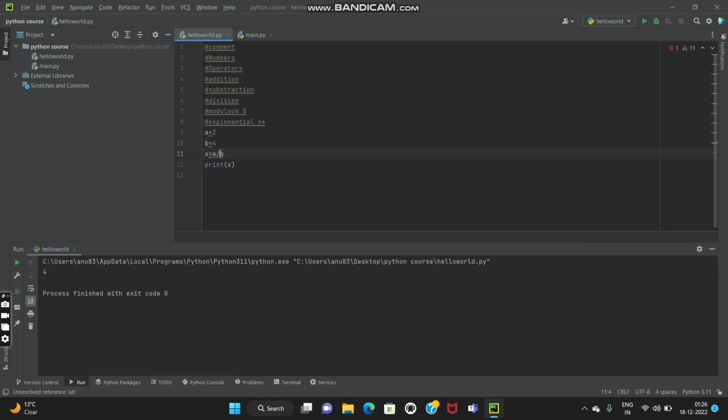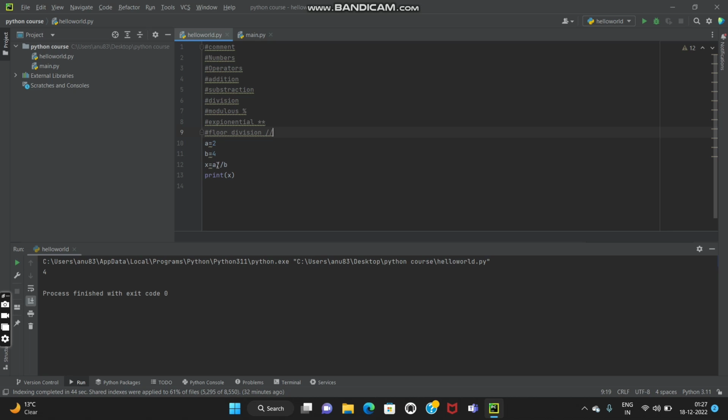Apart from this, we have one more operator, that is floor division. When I use double slash, two times, that means floor division, which divides one number by another number and then rounds the result to the closest integer that is smaller. I'm taking one number and dividing it by another, as we did with division also, right?